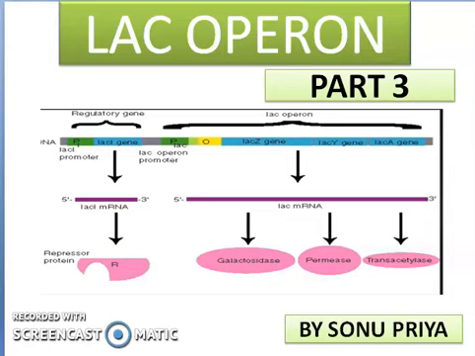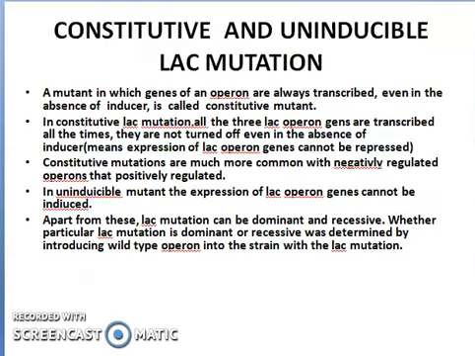Today we will be dealing with the third part of the Lac operon, and in today's lecture we will be seeing some other terms, like what is an inducer, what is constitutive, and uninducible Lac mutation. In case of the Lac operon, the inducer is allolactose. Why is it known as an inducer? Inducer means that which induces further transcription to take place. So, in case of the Lac operon, the inducer is allolactose.